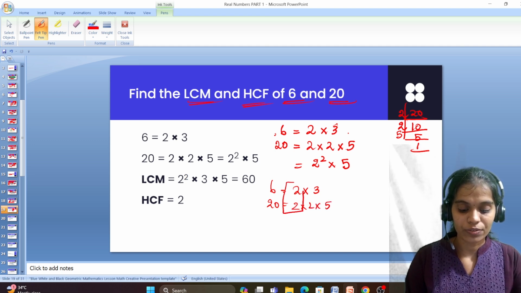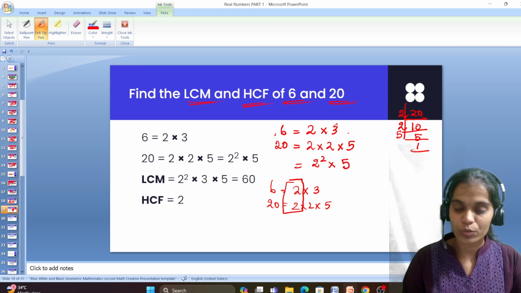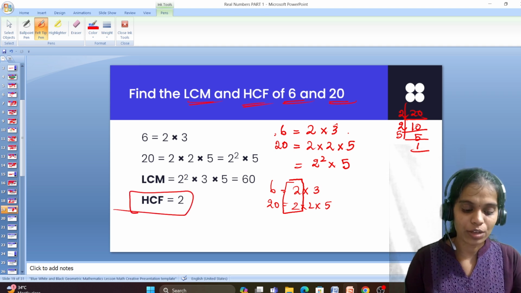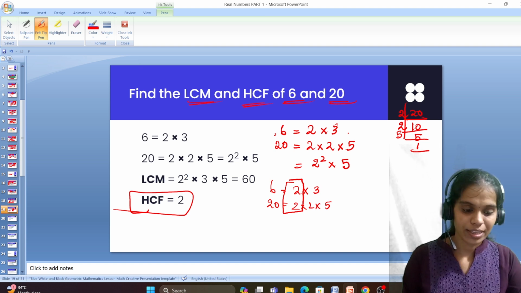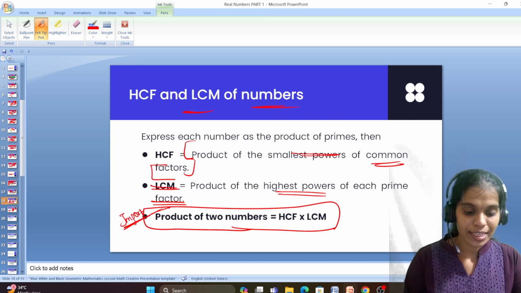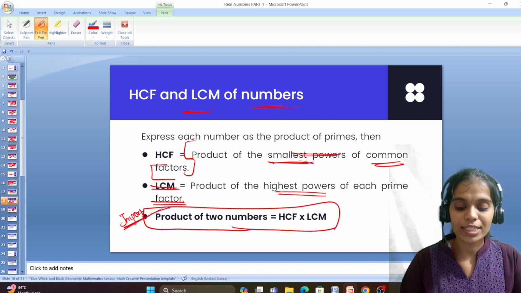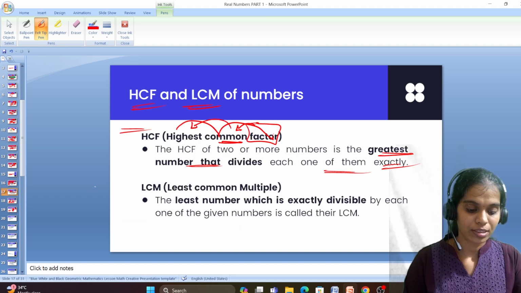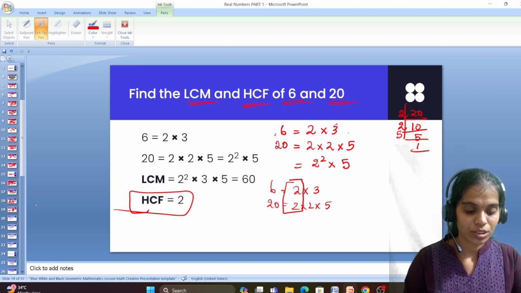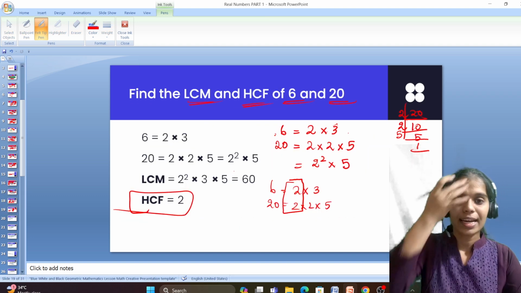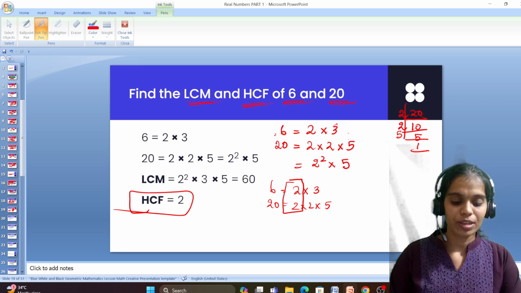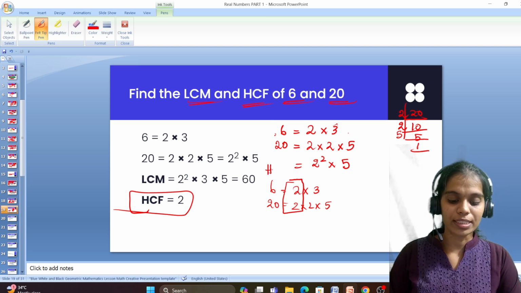So first I find the factors, then I took the common one. The common one is only 2, so the HCF is 2. Or else we can say it is the smallest power of a common factor. The smallest power is 2 here, right? And the common factor is also 2. This is the easiest way to find HCF.